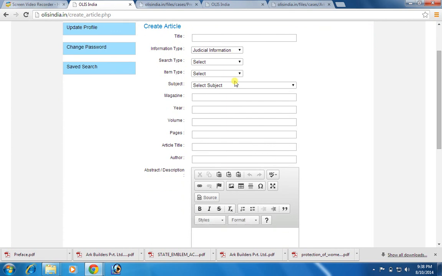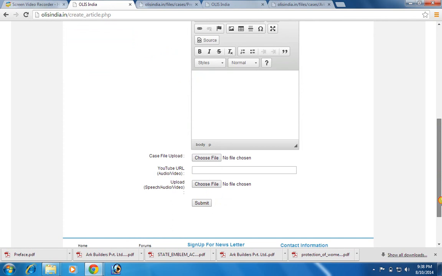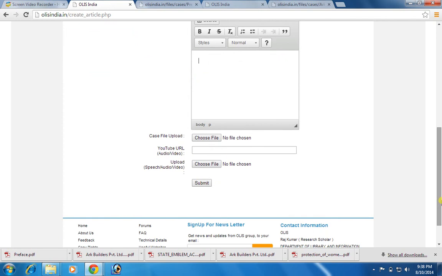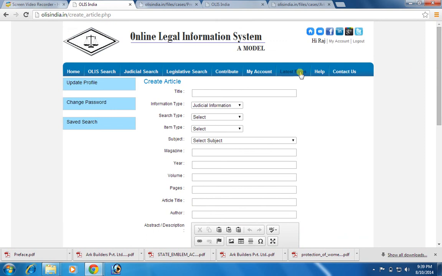It will ask you the title of the article, magazine, year, volume, page number, author and abstract of the article. In case some video file is associated with the article, that can also be uploaded. From here you have to upload the full text file of the article, and thereupon you have to click on the submit button. Similarly, other contents can also be contributed, such as form, speech and audio video. A useful website which you feel can be very beneficial to others can be submitted through the contribute button.